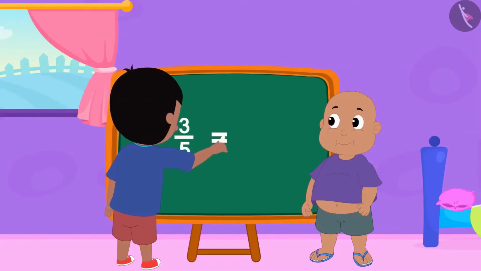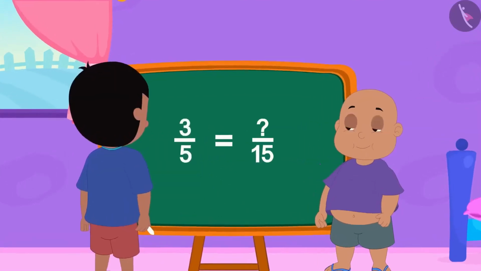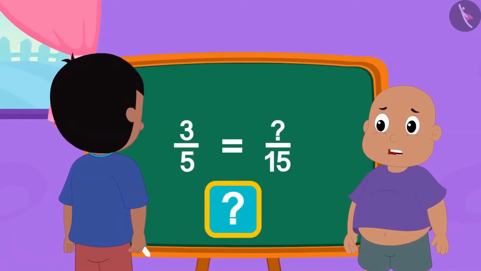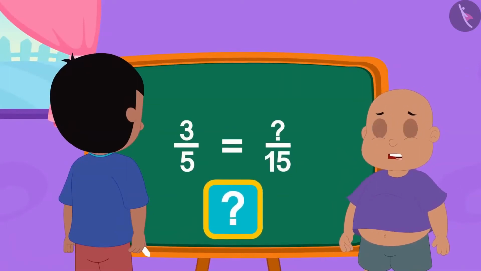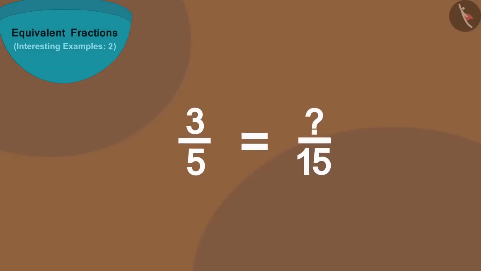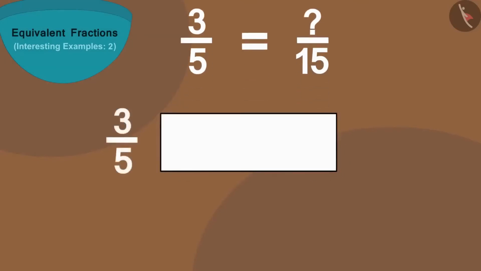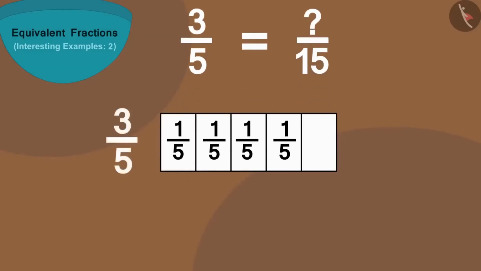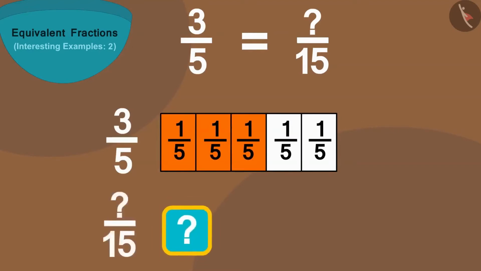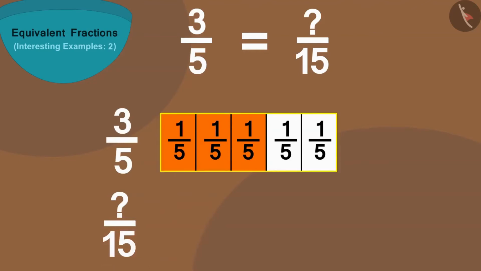This is Raju's next fraction. Children, can you find this fraction? Let's find it using a different shape. We can show this fraction by dividing such a strip into 5 equal parts and coloring 3 parts in it. Now, how many parts are there in its equivalent fraction? 15. Come, let us make a strip of equal length of this strip just below it and divide it into